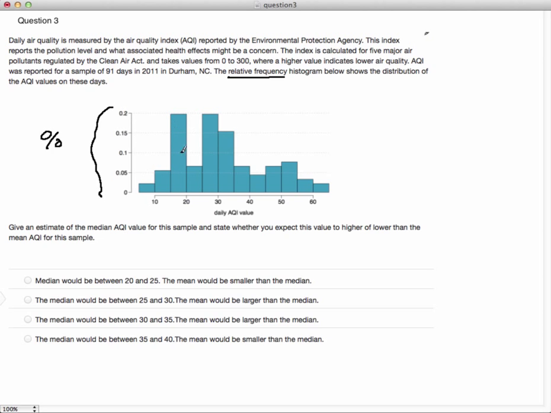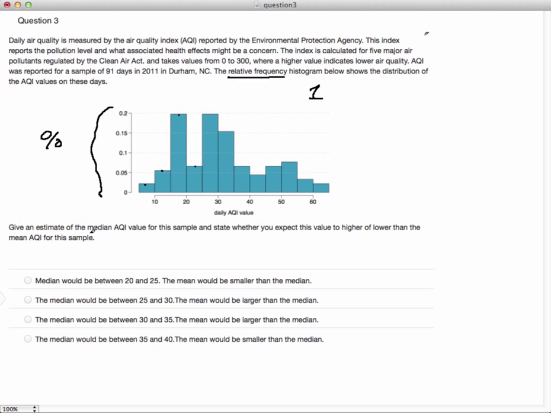And so what that tells me is that if I took the heights of all of these bars and added them all together, the sum of all of the heights has got to come out to be equal to 1. Because the way the relative frequency works is you take the frequency for each of these bars and you divide it by the total number of values that were actually represented in the sample.